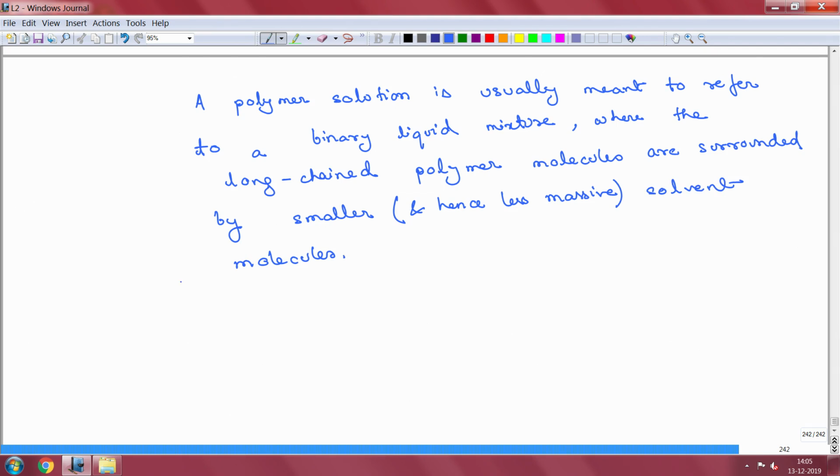Now, such polymer solutions can exist in different states. The moment I say a binary liquid mixture, obviously that is the simplest type of polymer solution. You can have other more complicated forms, but for the sake of simplicity, that's what we did in the lab, so let us keep our attention focused on that.